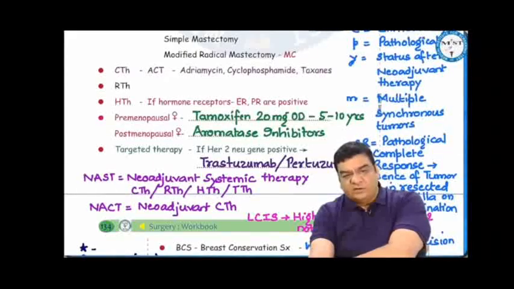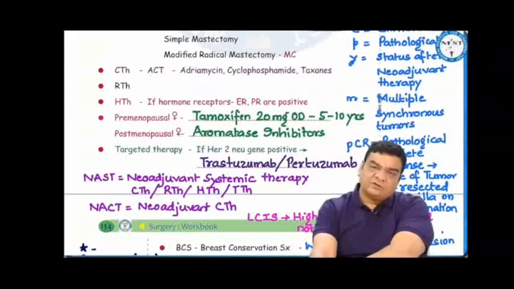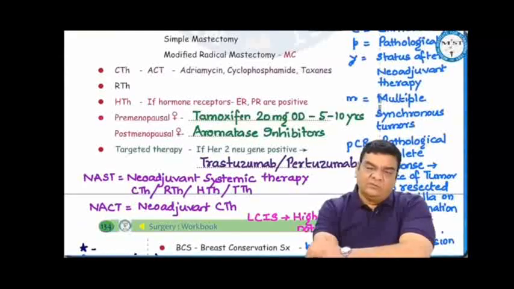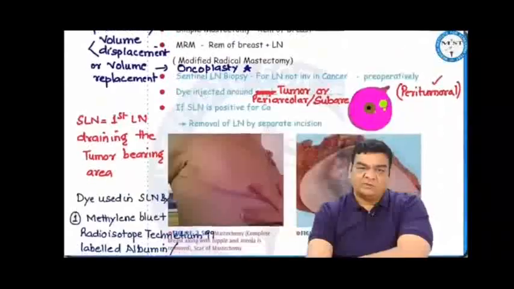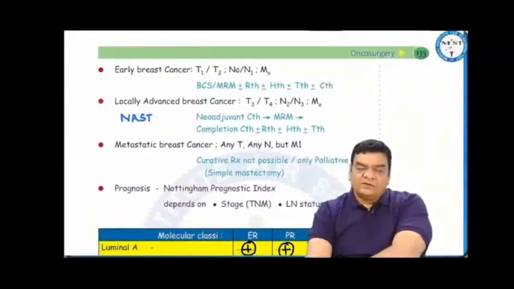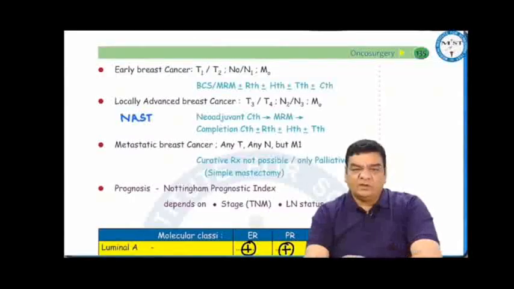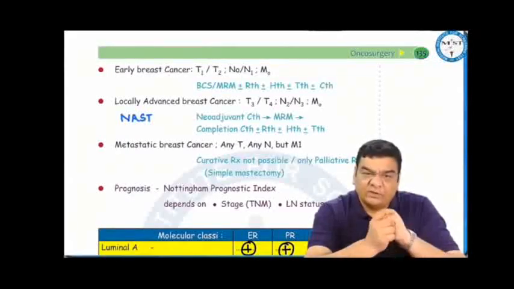However, in postmenopausal females, where the estrogen production is because there is more conversion of steroids in the body fat into estrogen by aromatization, we give aromatase inhibitors. In targeted therapy, if the HER2 gene is positive, we give trastuzumab or pertuzumab. We can classify these breast cancers into early, locally advanced, and metastatic. For early breast cancer like T1, T2, N0, N1, M0, we can do breast conservative surgery or modified radical mastectomy with or without radiotherapy, hormonal therapy, targeted therapy or chemotherapy.